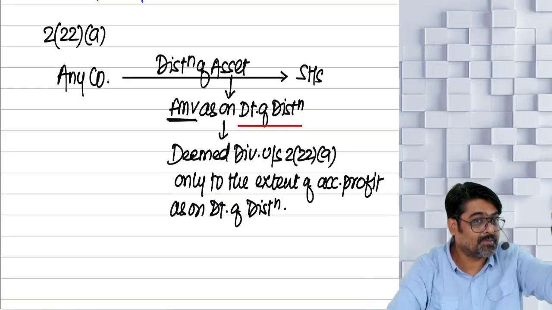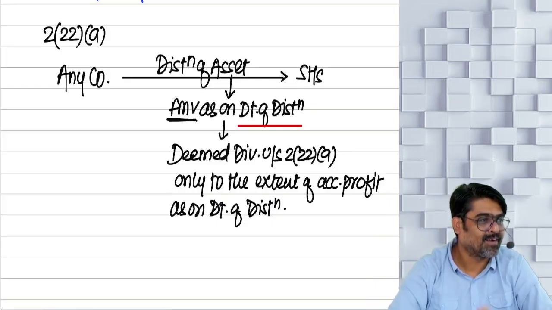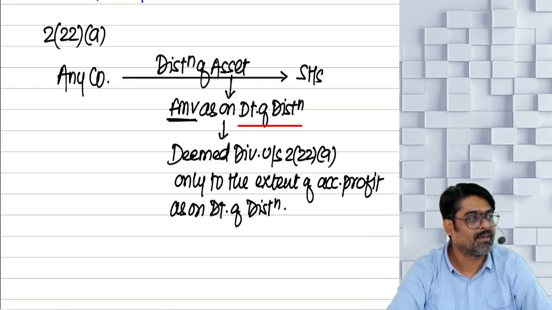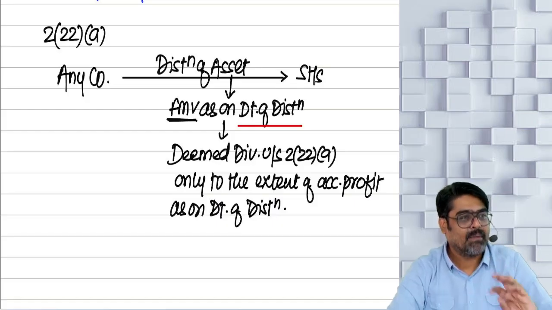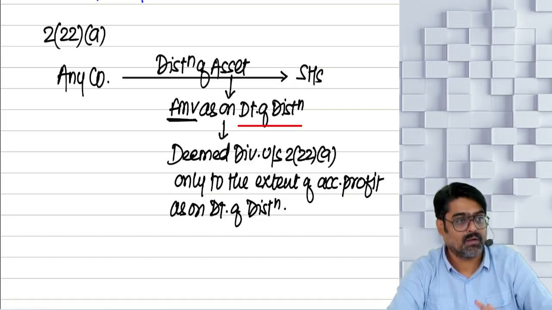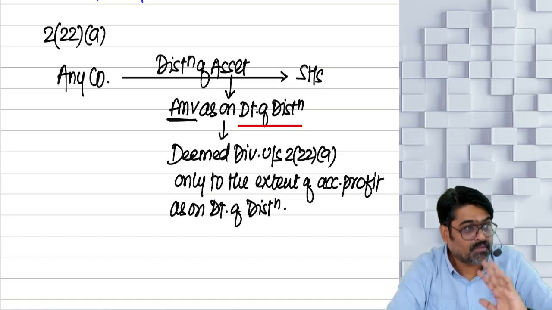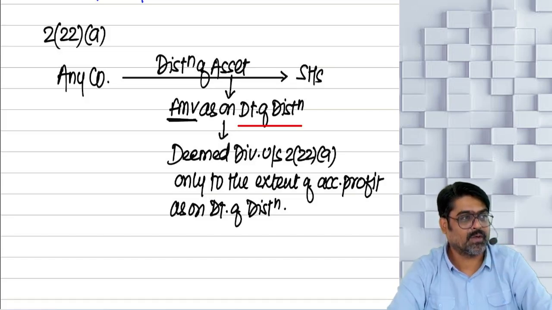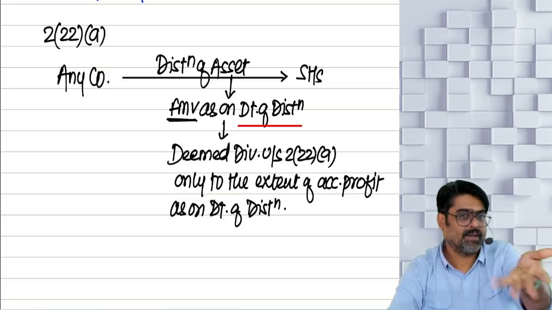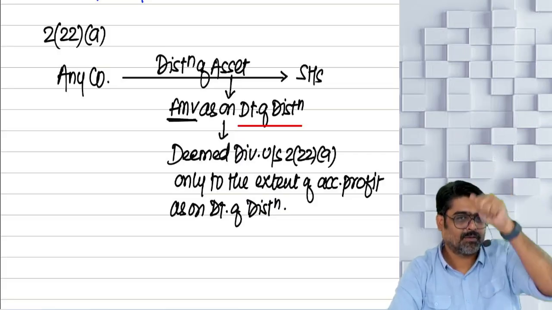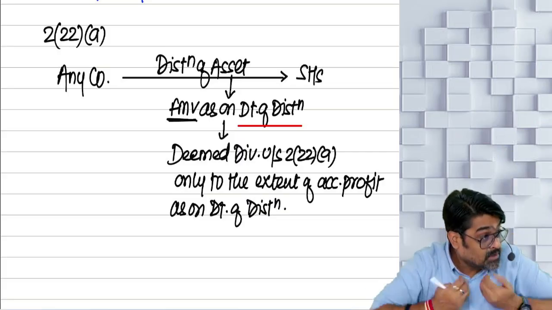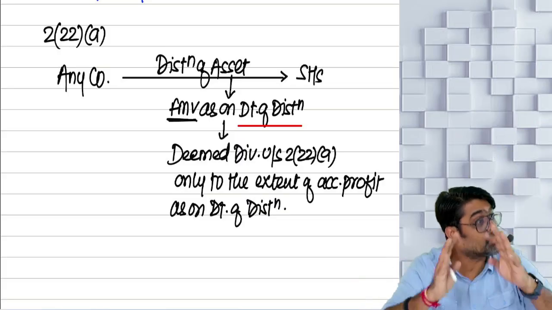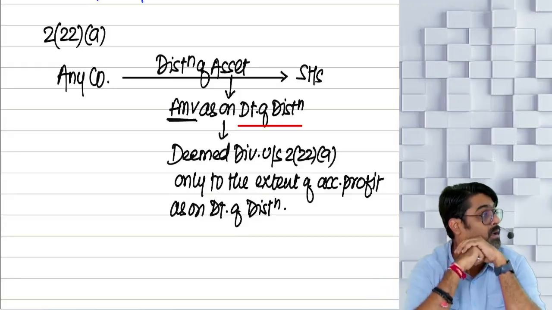But can I increase my liability? Section 2(22)(b). I am distributing debentures, debenture stock, deposit certificates to my shareholders.